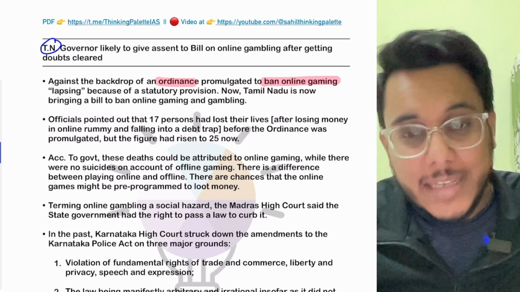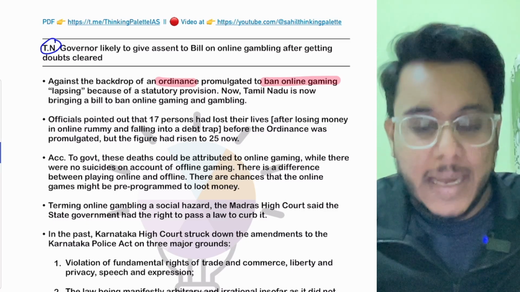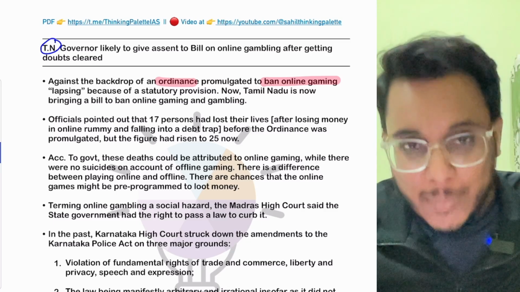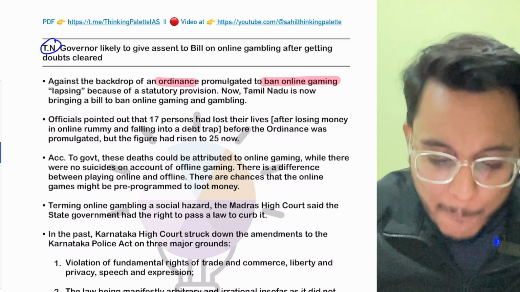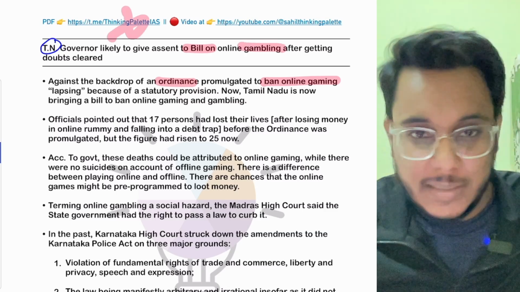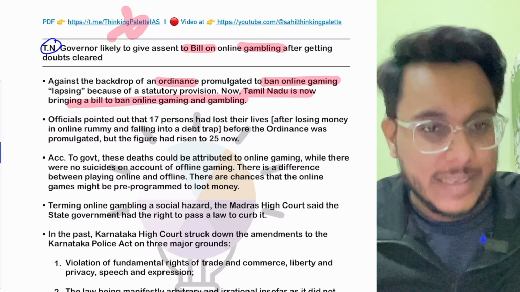But now this ordinance has lapsed, because we know that an ordinance's length can be 6 months and 6 weeks. Now the Tamil Nadu government is thinking to bring a bill on banning online gambling and online games. Is it clear or not? So the Tamil Nadu government is now bringing a bill to ban this gambling.